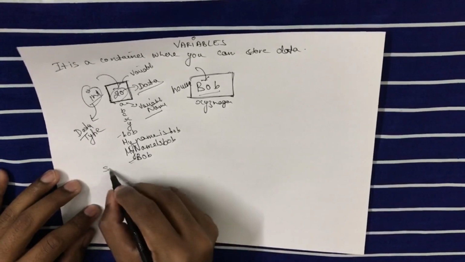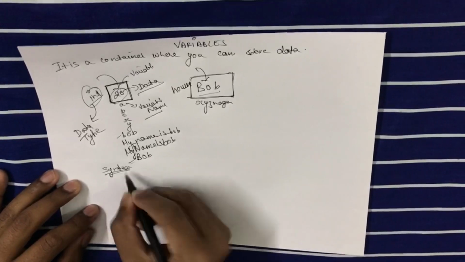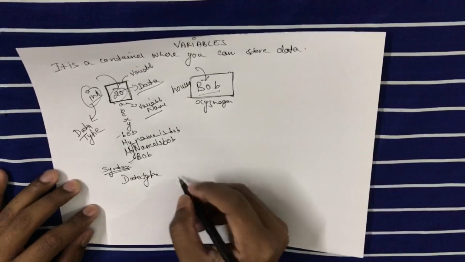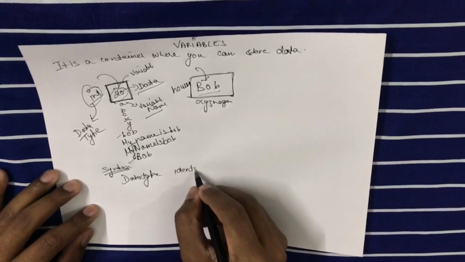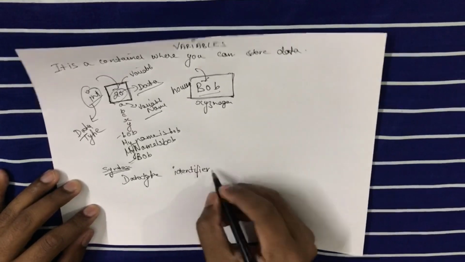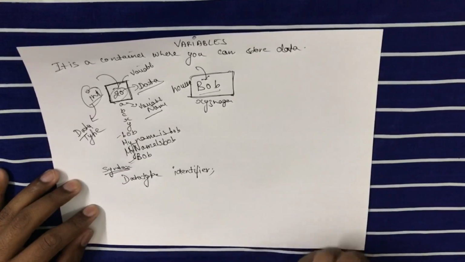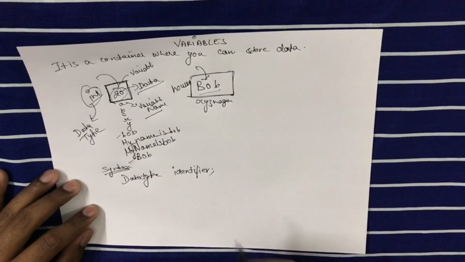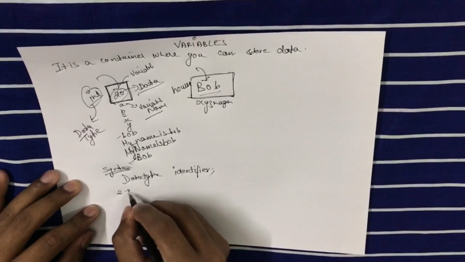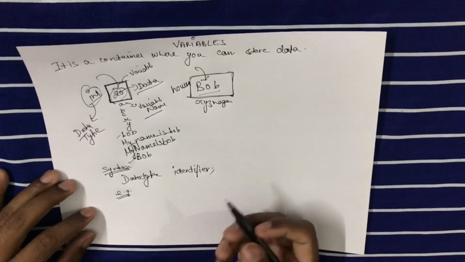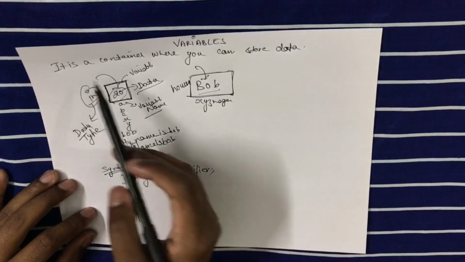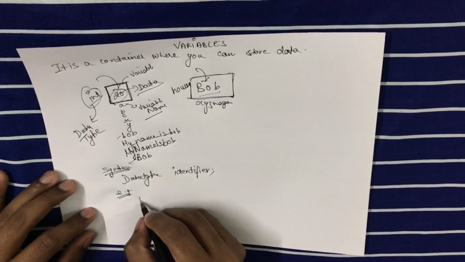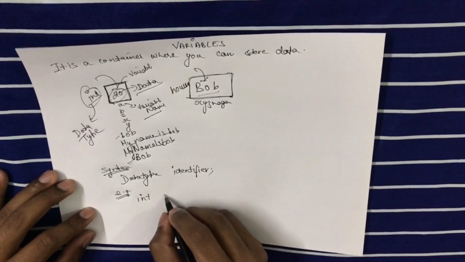The syntax of creating a variable is data type and identifier. Identifier is nothing, just these names are the identifier. You identify the variable with any name from out of these given values. For example, as I said before, putting data inside a variable, first we have to create it. int x.